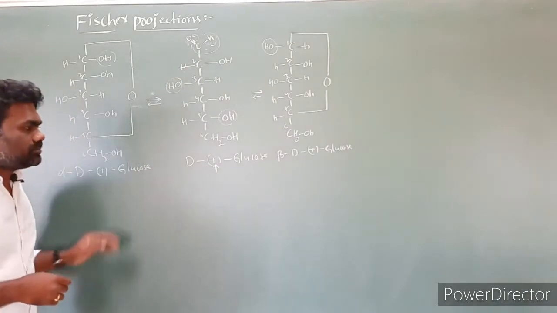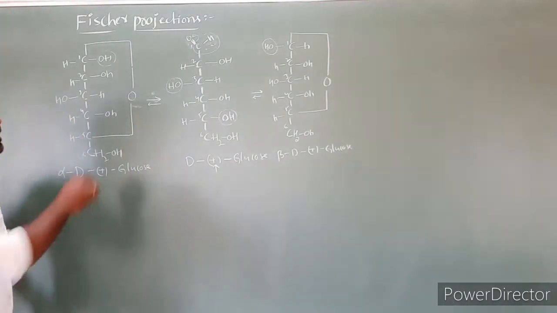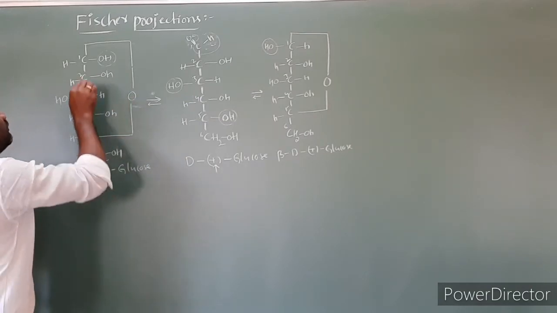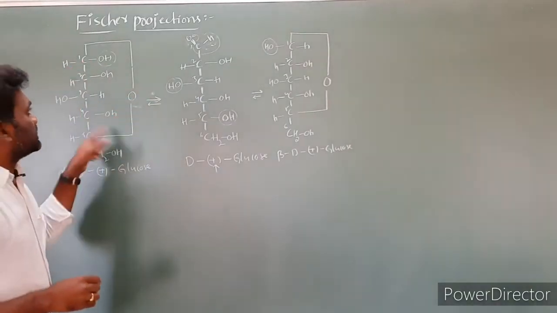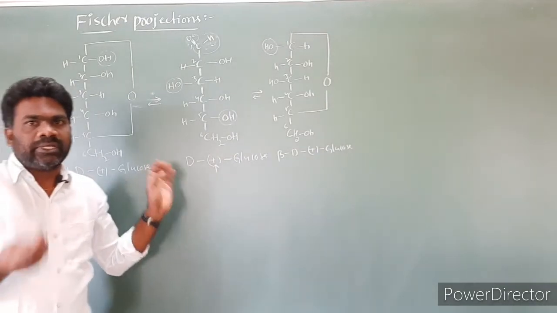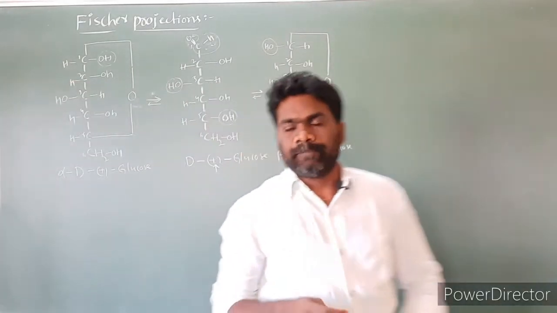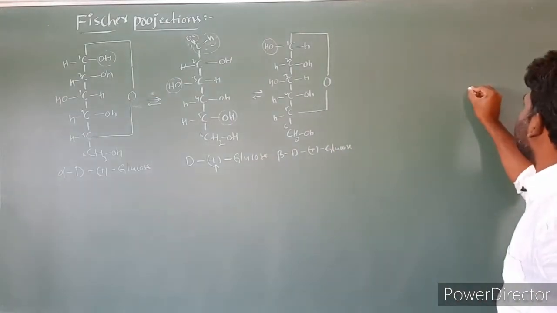Next, Haworth structures. How many atoms are involved in the ring? 1, 2, 3, 4, 5, 6. So the cyclic structure of glucose is in analogy with pyran. The structure of pyran is like this.